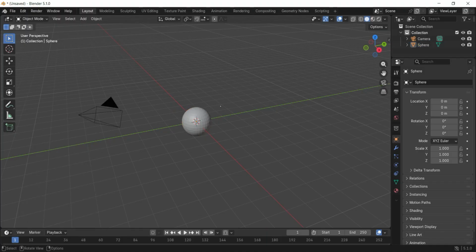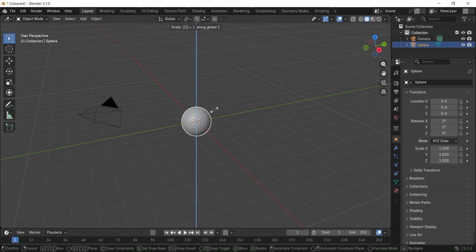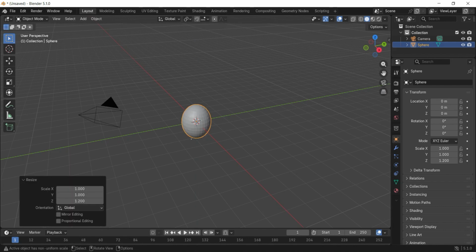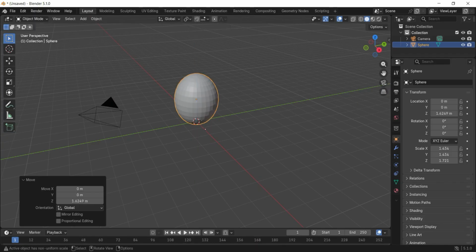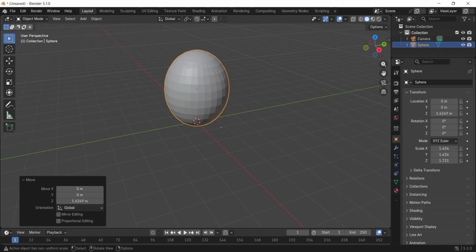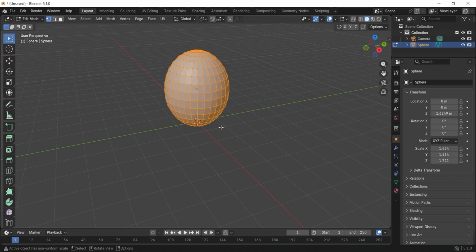Good. S is the shortcut for scale, and scale it in the Z-axis a little bit. S for scale, a little bit. Oh yeah, that looks good. G is the shortcut for grab, and grab it in the Z-axis. Use G with Z to move it in only the Z-axis.